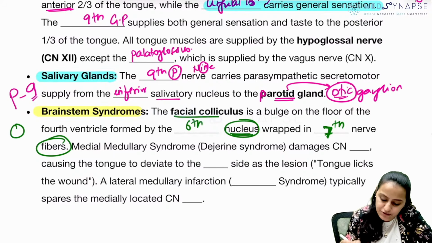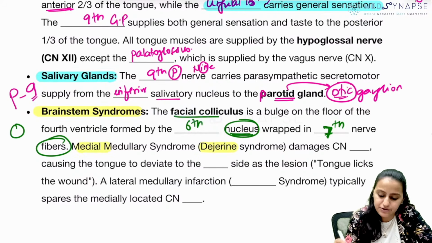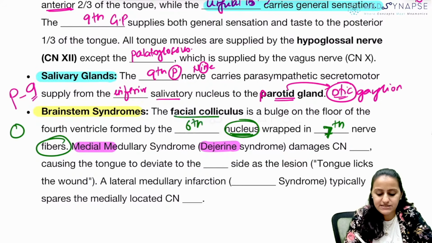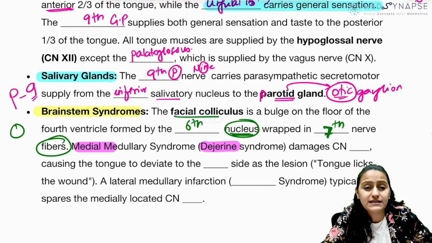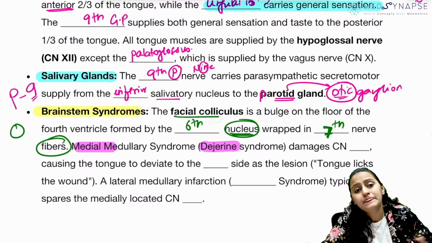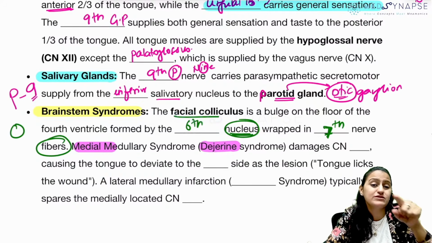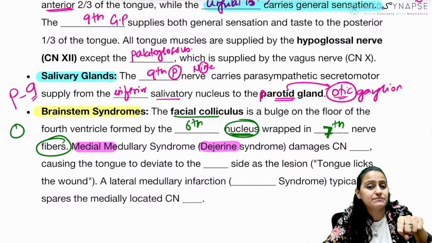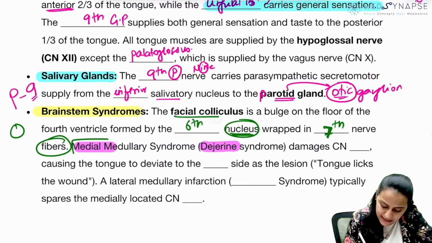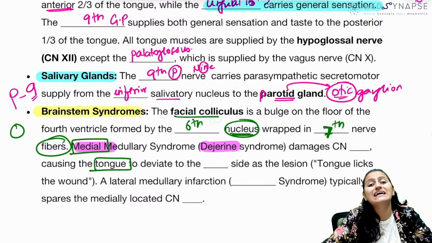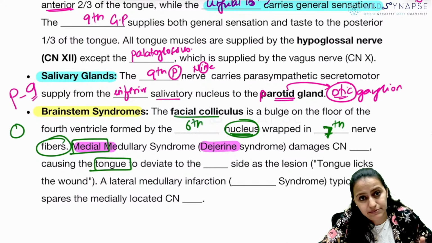Medial medullary syndrome is what is called Dejerine syndrome, right? The medial medullary syndrome is the Dejerine syndrome. And which medullary syndrome involves the tongue? The medial medullary or the lateral medullary syndrome? Remember, tongue is 12th. 3, 4, 6, 12 is medial. So 12 is a medial cranial nerve. So in the medial medullary syndrome, you will have the tongue deviation present, not in the lateral medullary syndrome.